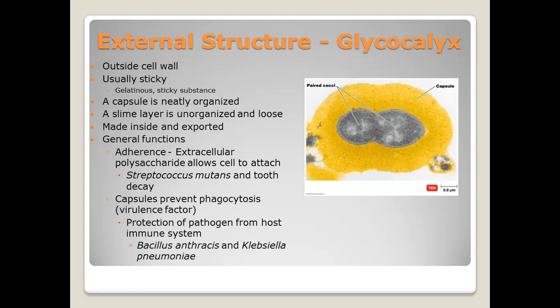Examples of bacteria that have these capsules are Bacillus anthracis, which causes anthrax, and Klebsiella pneumoniae, which causes pneumonia. The last function is protection from dehydration. The capsule has the ability to absorb moisture, which is protective against drying.